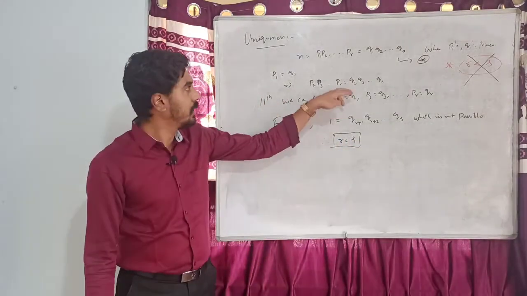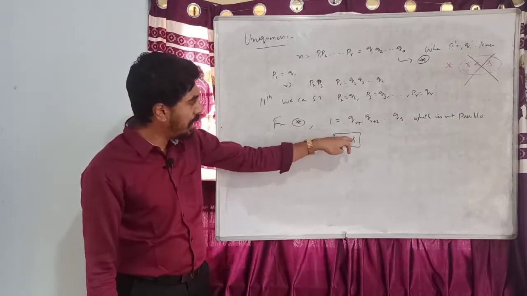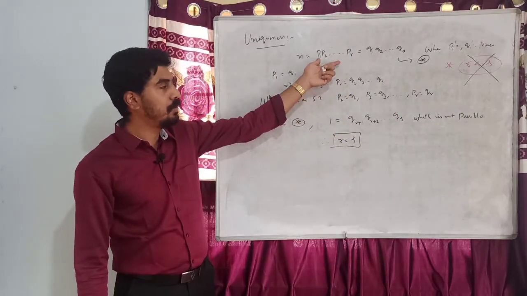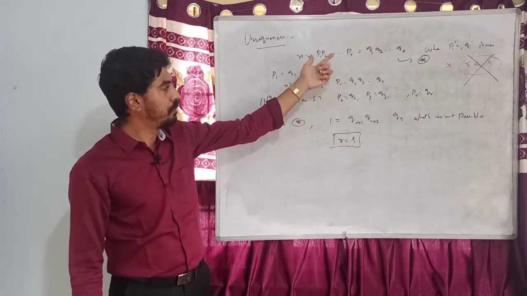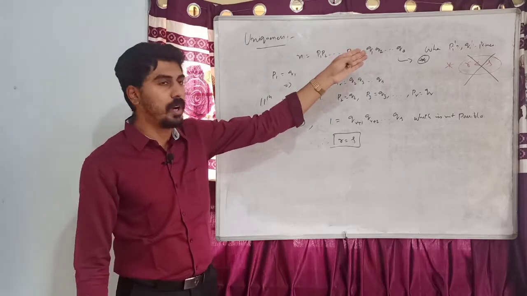Here we have shown that the factors are identical. Since r equal to s, here we have the same number of prime factors as that of this product, and therefore these two are identical.